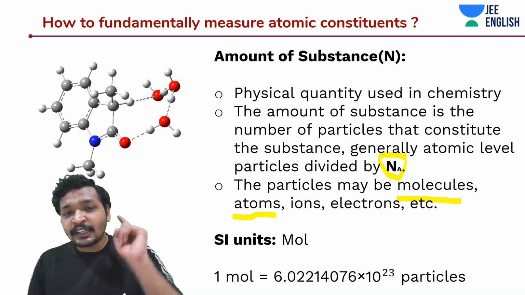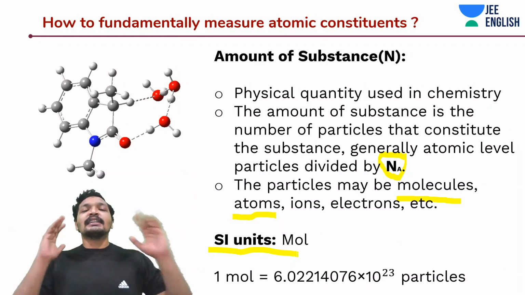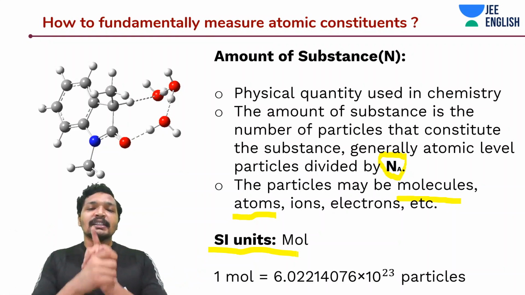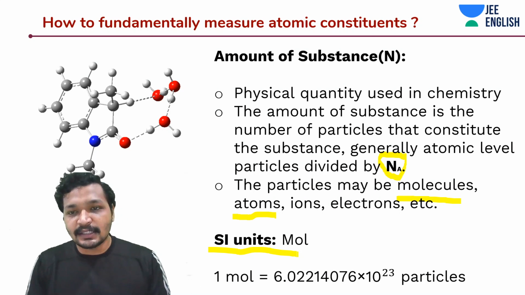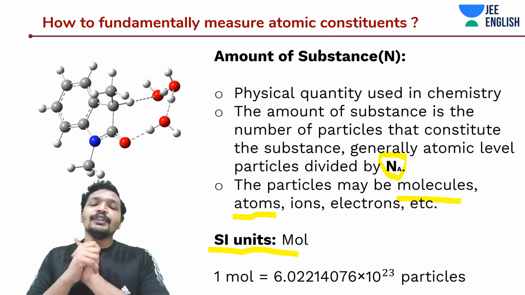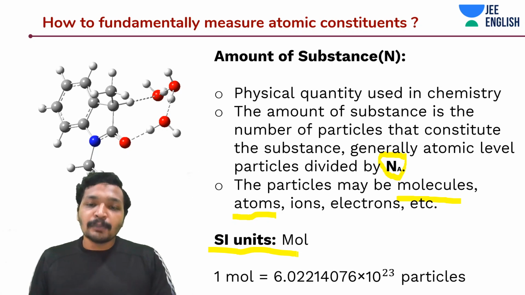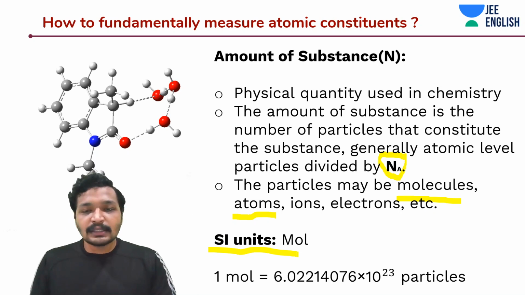The SI unit is something that you know, it's mole. So guys, did you understand this point? What is mole? Mole is nothing but 6 into 10 to the power 23, that is, the Avogadro number of particles. The value of Avogadro number is 6.022 into 10 to the power 23. Many students have this confusion: what is mole? This comes in stoichiometry.